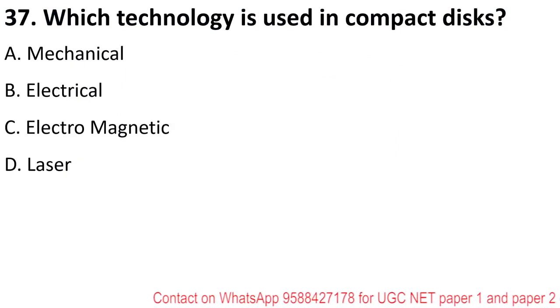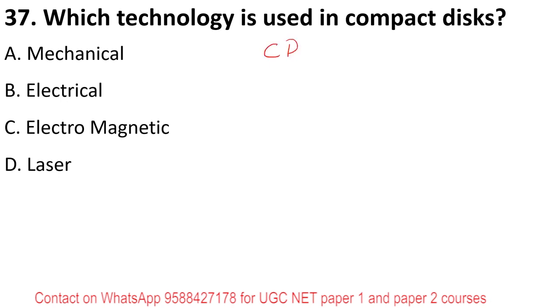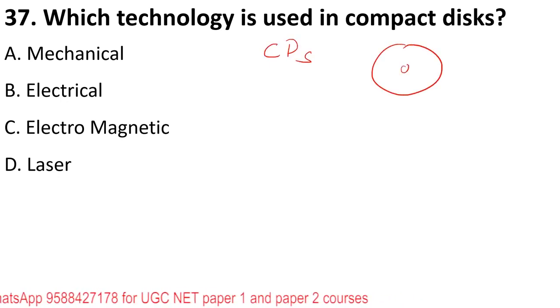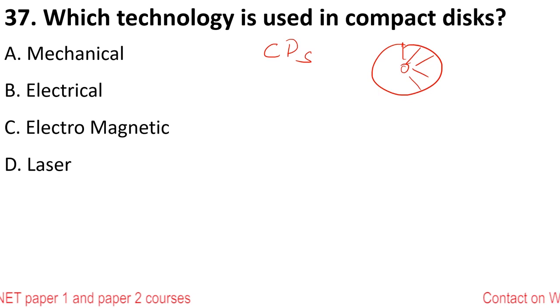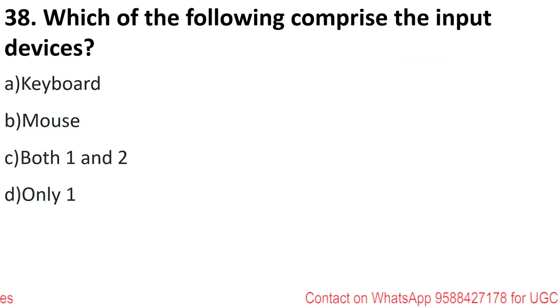Next is, which technology is used in a compact disc? Compact disc means the CDs that we use. Everybody knows CDs. There are different tracks and sectors inside a CD. So the technology behind the compact disc is laser. That is why it is called optical storage. Remember this.